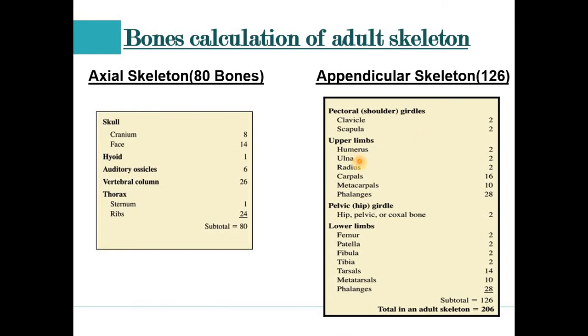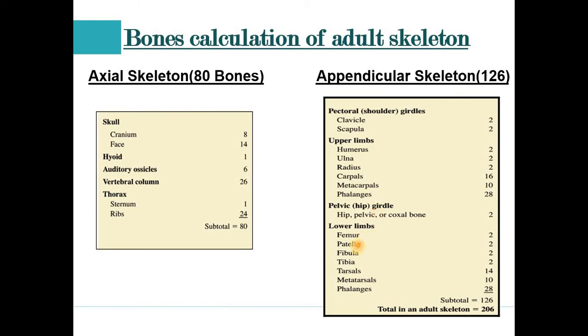In the upper limb, the humerus, ulna, radius, carpals, metacarpals and phalanges are present. In one hand, 14 phalanges are present, so in both hands it will be 28. If we talk about metacarpals, there are 5 metacarpals in one hand and 5 in the other hand. Similarly, in the pelvic girdle, 2 hip bones are present.